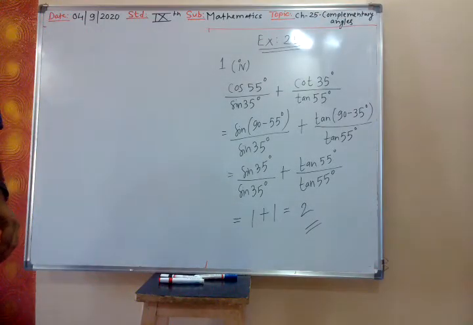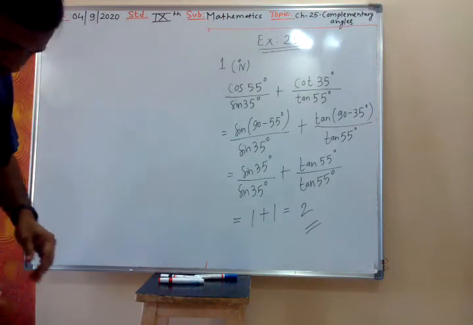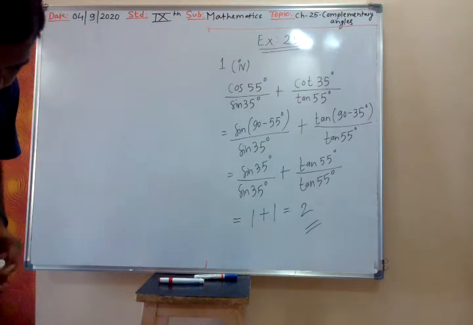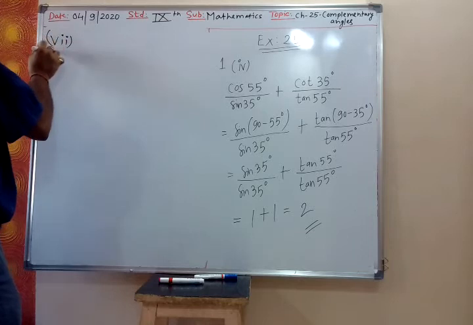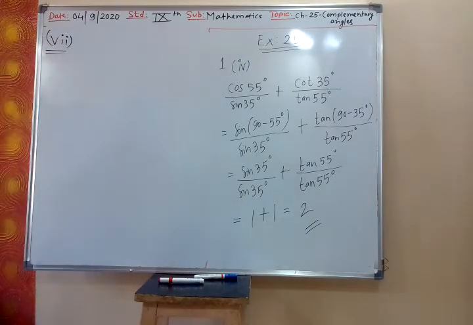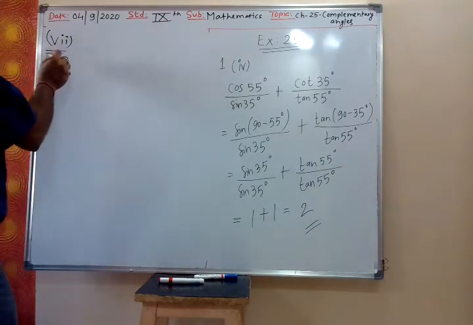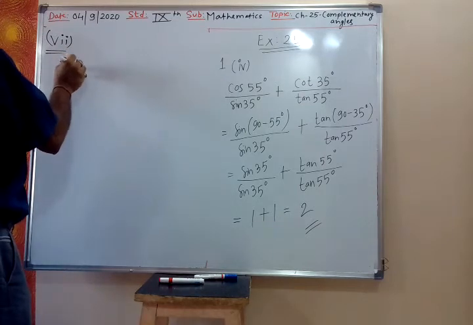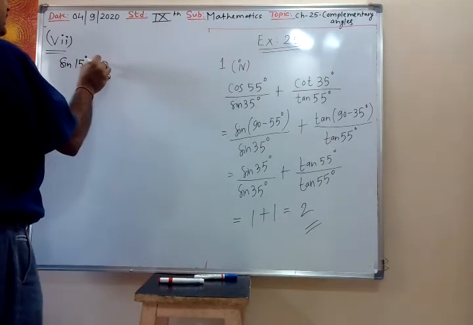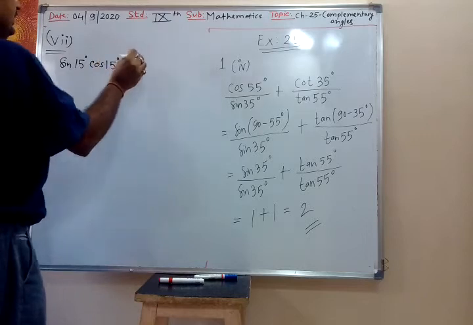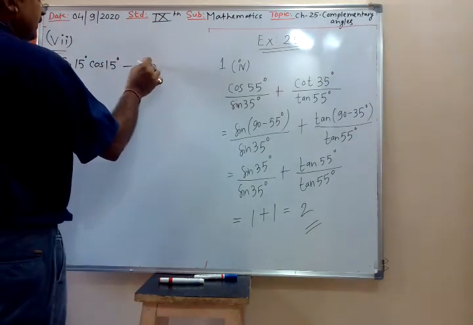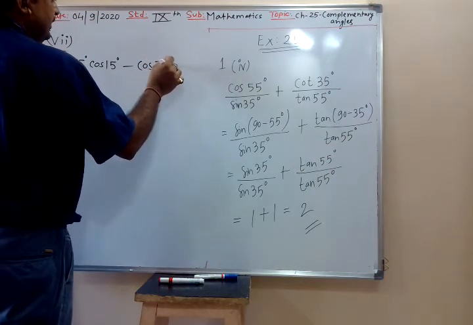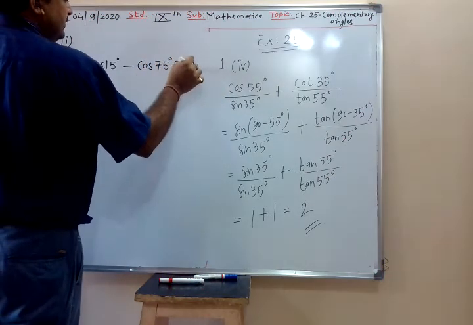Now, seventh. Sine 15 degree into cos 15 degree minus cos 75 degree into sine 75 degree.